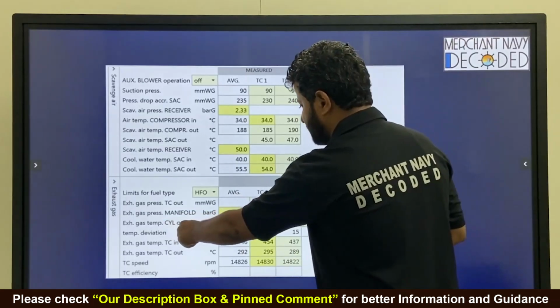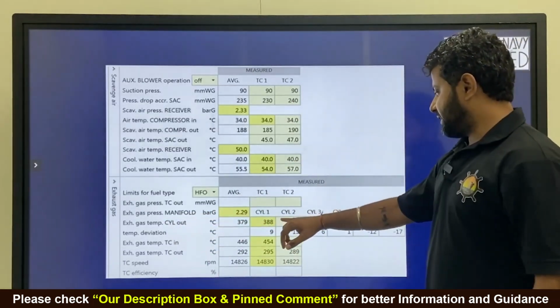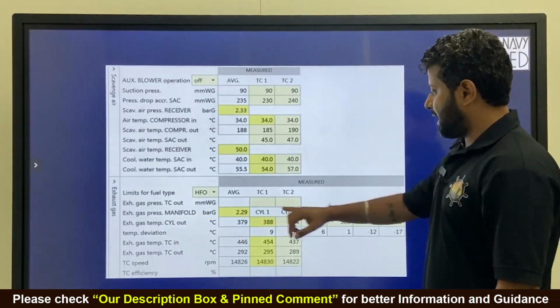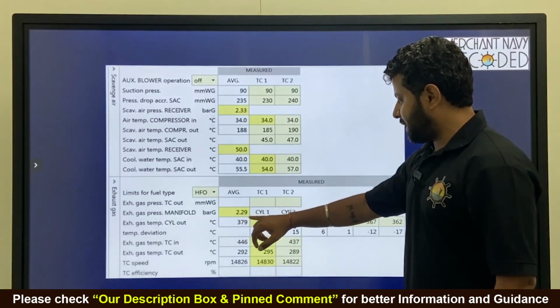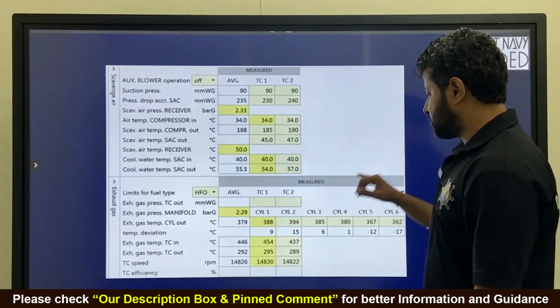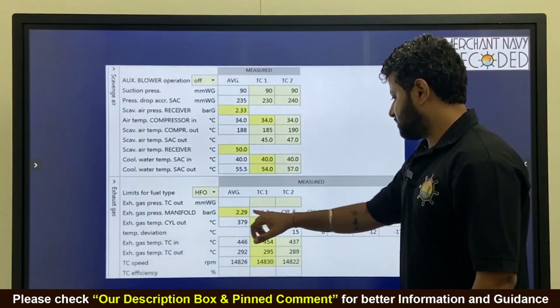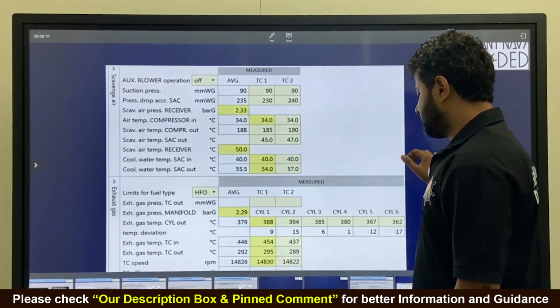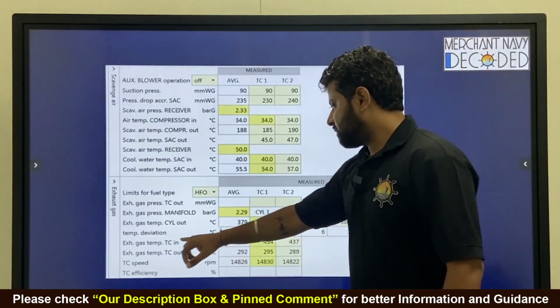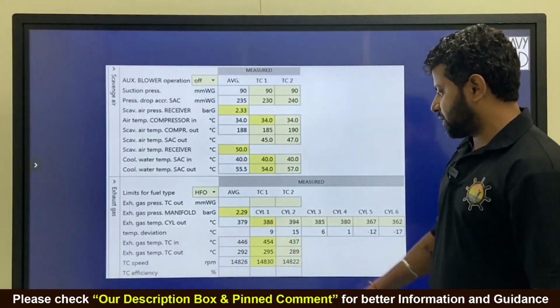Similarly, exhaust gas temperature at cylinder outlet. So 388, 394, 385, all this is fitted. Average is automatically calculated, and the difference between the average and that particular cylinder has also been calculated over here. This is this minus this. This is this minus this. Copied? Similarly, exhaust gas temperature, turbocharger inlet.